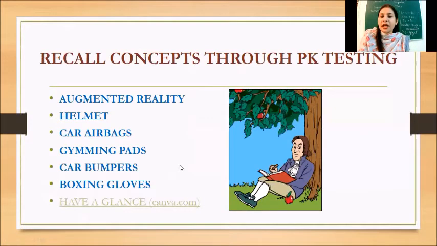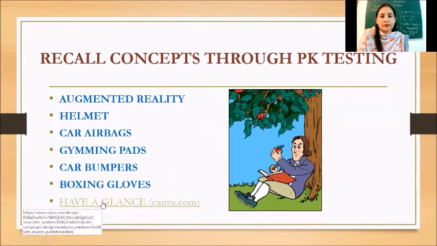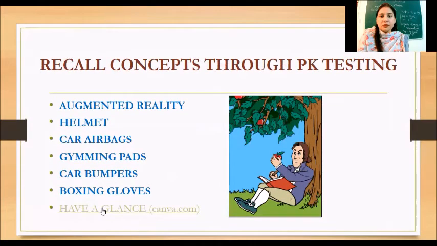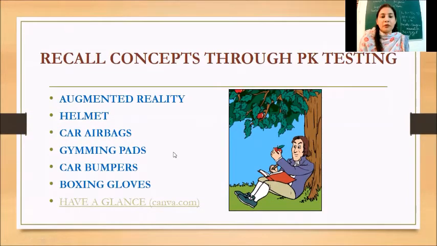And through augmented reality, the concept of apple falling from the tree will be shown, from where the idea of gravity triggered into the mind of Sir Isaac Newton. And an infographic will be shared with the students, wherein they can see the real life pictures of objects around them: helmet, car airbags, gym pads, car bumpers, boxing gloves. Have a look at that. A very good tool to trigger their thinking process.